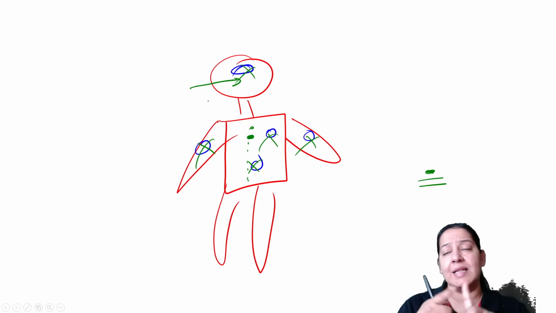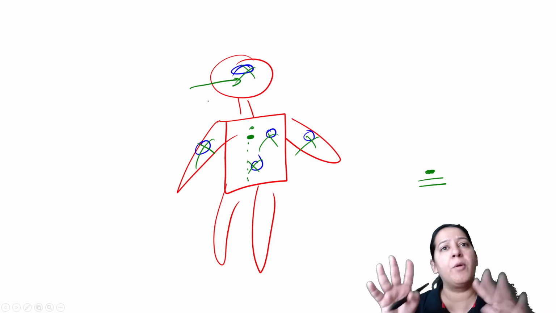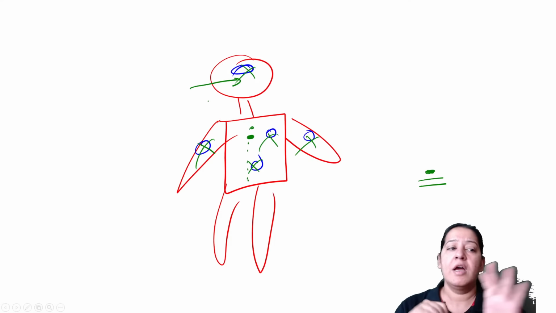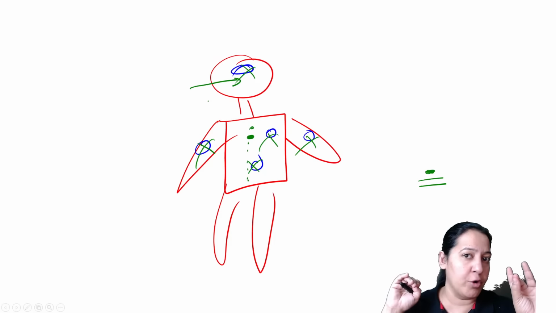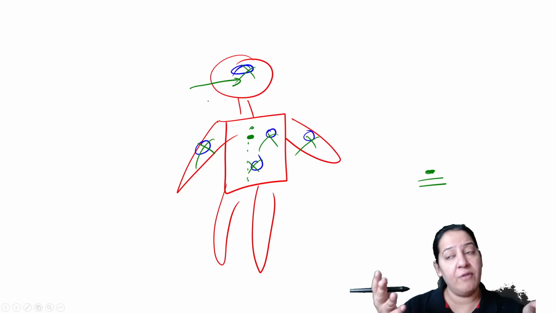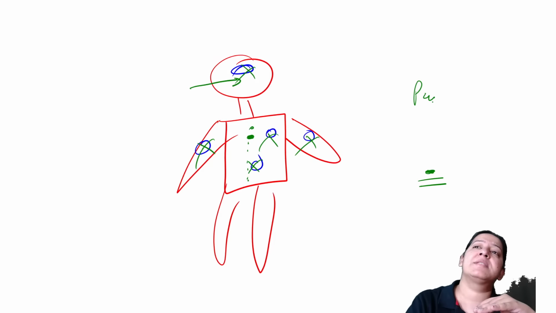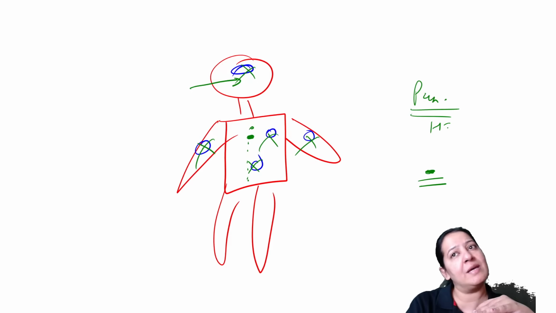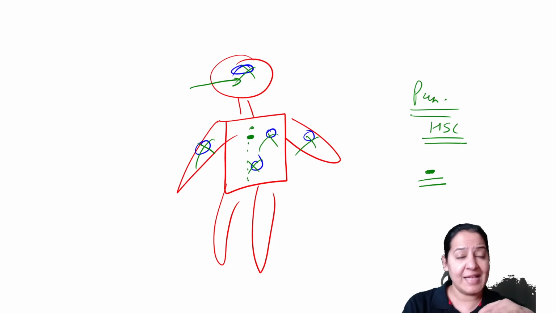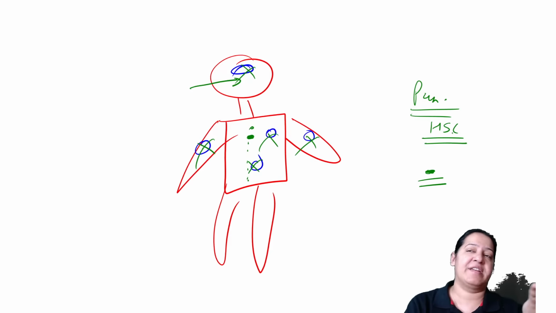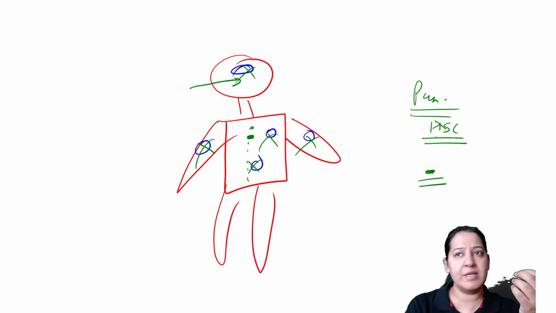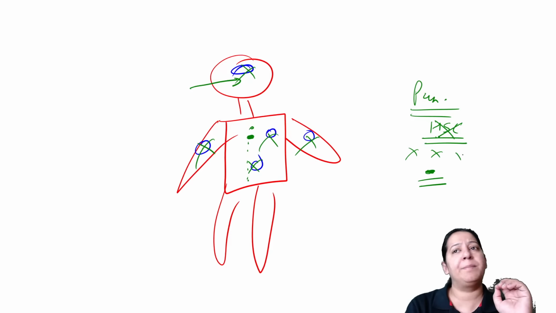Apart from cancer cells, there are many other cells in the normal human body which are fast dividing. What are those? Number one, hematopoietic stem cells of the bone marrow. That's why a person on chemotherapy has pancytopenia as a side effect, because the hematopoietic stem cells are killed by the chemotherapy agent. So RBCs, WBCs and platelets are not formed.